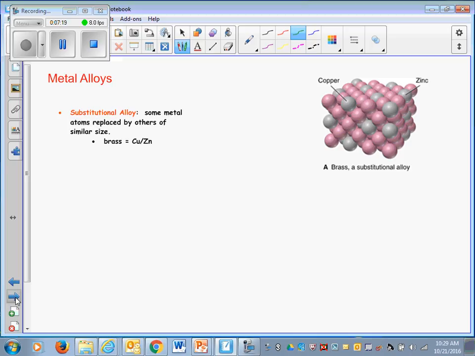We can make metals harder by placing other elements in them. An alloy is basically a homogeneous mixture of different solids, where they are given very high pressure and temperature and homogenized in a way that it is not easy for us to separate them mechanically. For example, brass is the combination of copper and zinc.